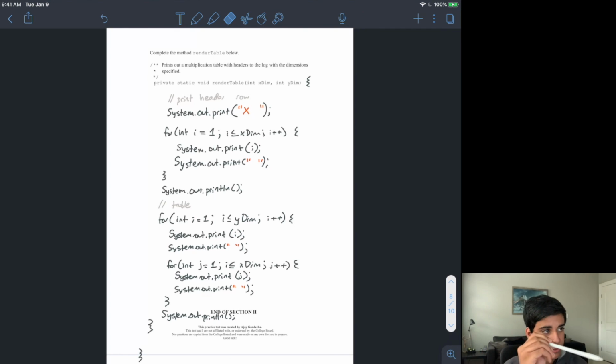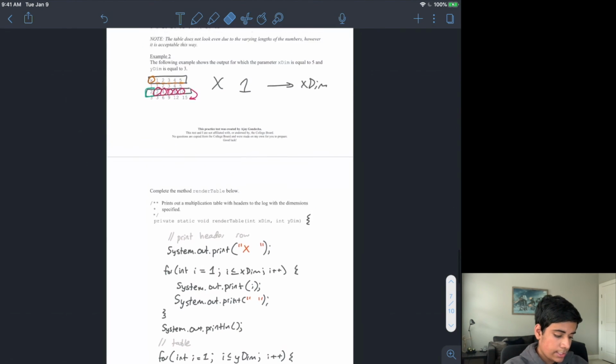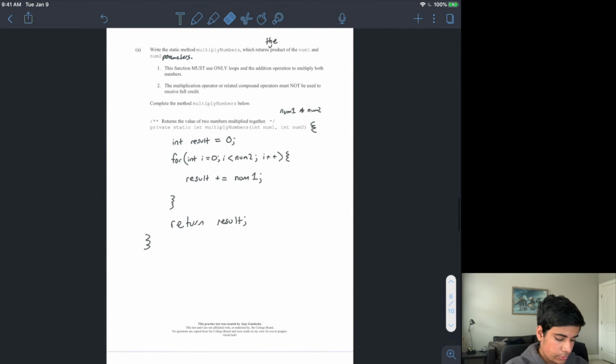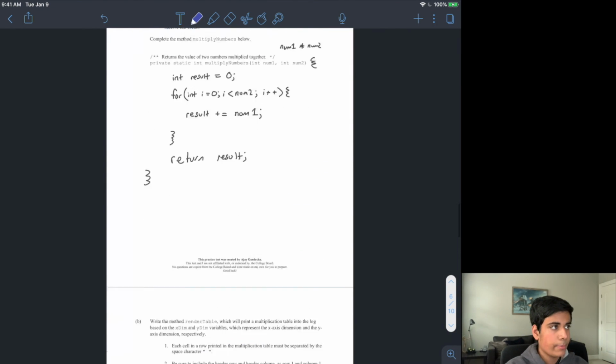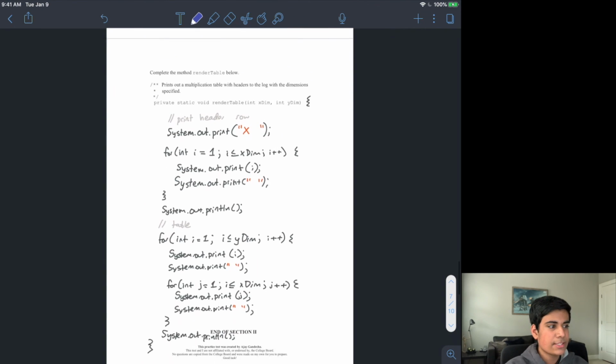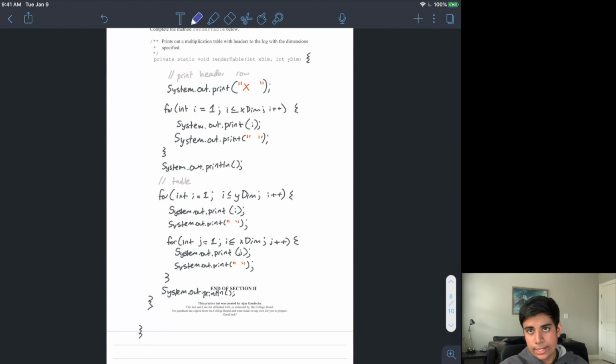If you're able to do this problem, you'll be fine for any loop type of thing. And especially if you're able to multiply numbers, that's good. But if you're able to do this, then you're pretty much set for the exam. And so you need to do more practice, especially if you're not able to get this one, especially with nested for loops. Maybe do more practice problems.